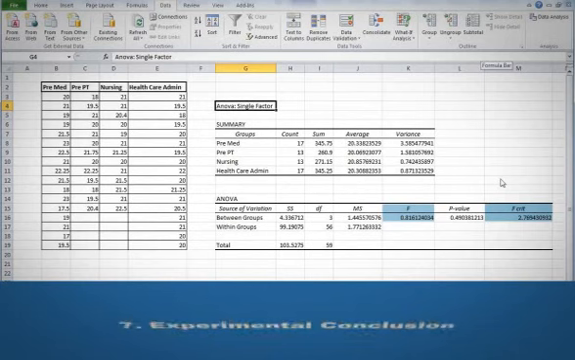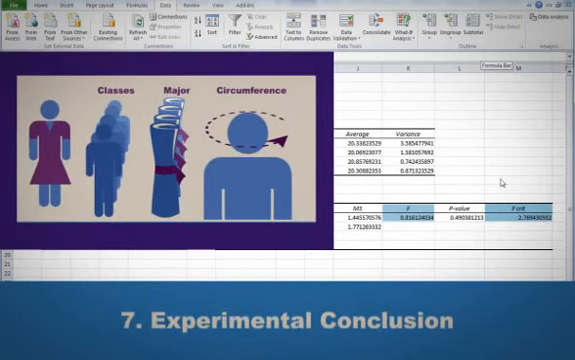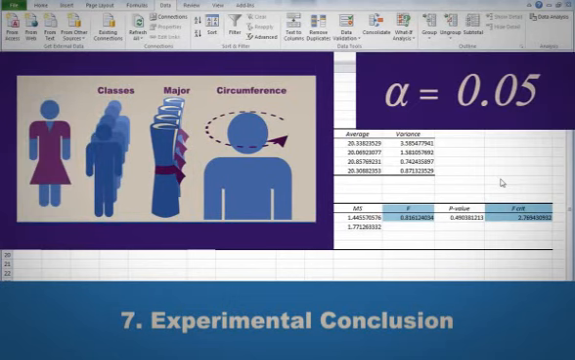Step 7. Experimental conclusion. There is not sufficient evidence to indicate that there is a statistically significant difference between the mean head size of different majors in the biostatistics classes of this professor at a level of significance of 0.05.